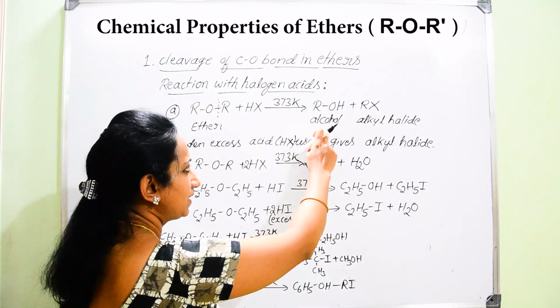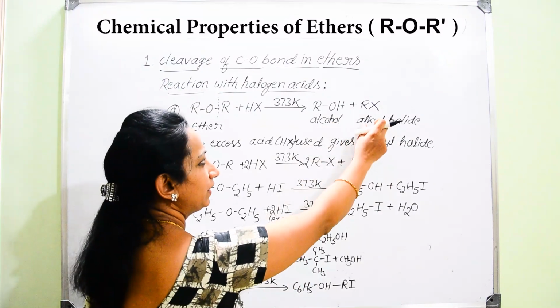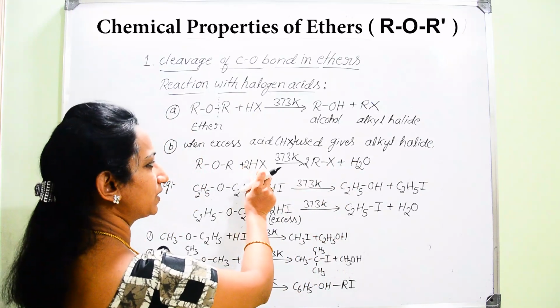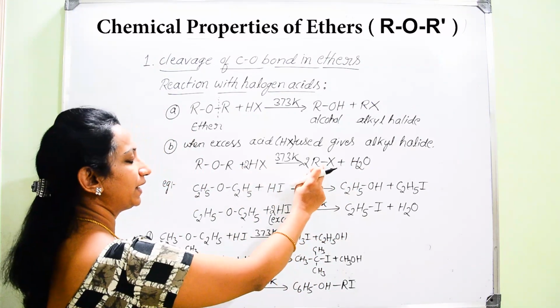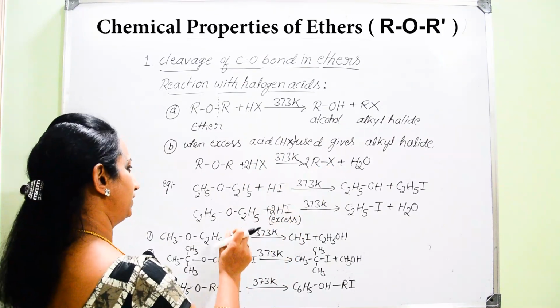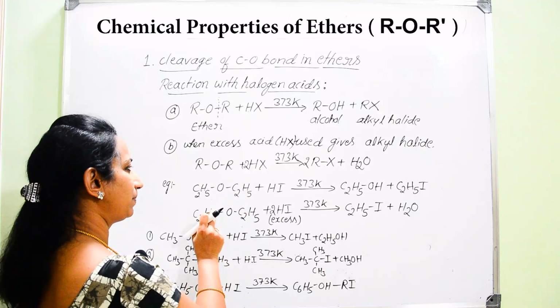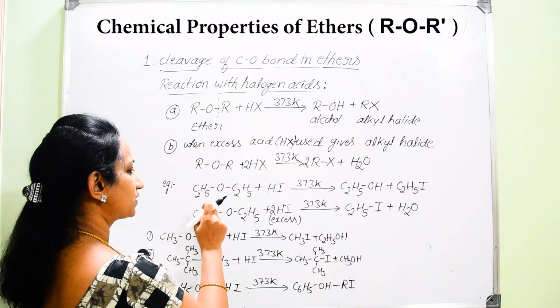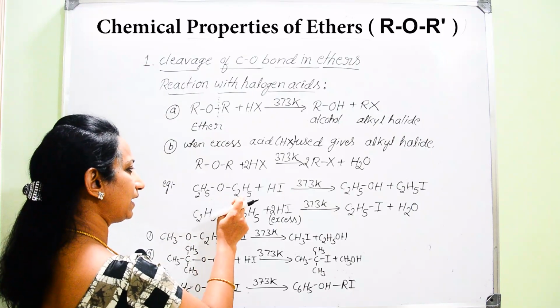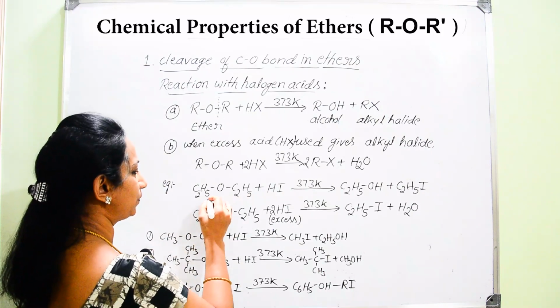In the previous case you get a mixture of alcohol and alkyl halide, but here, if you use excess hydrogen halide, you will get only alkyl halide as the major product. If you take one simple example, on either side of the oxygen we can consider ethyl, ethyl. Diethyl ether is the name of this compound.